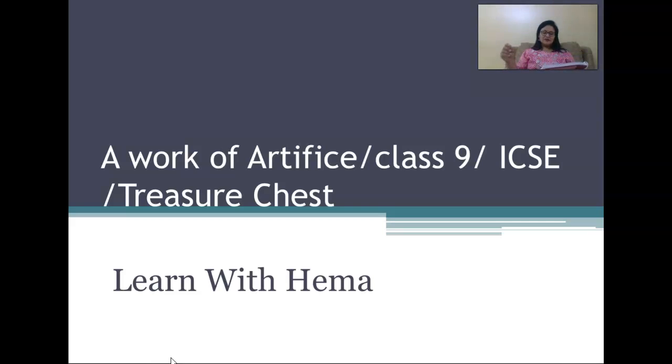Which of these figures of speech is extensively used in the poem? Personification, metaphor, simile, alliteration. So here you can take metaphor, because the figure of speech metaphor is used in the entire poem. Now let's quickly run to the questions and answers.